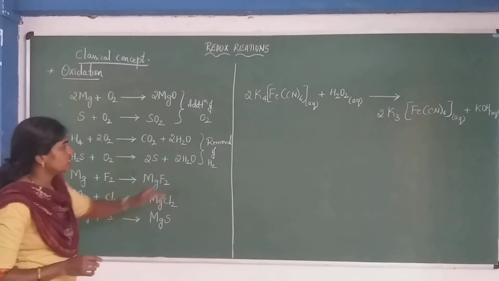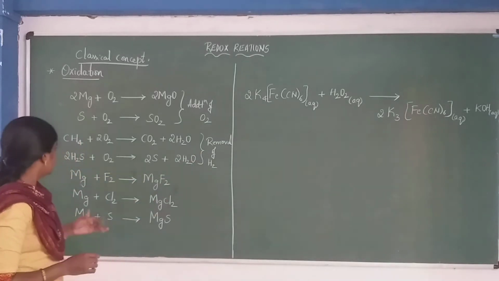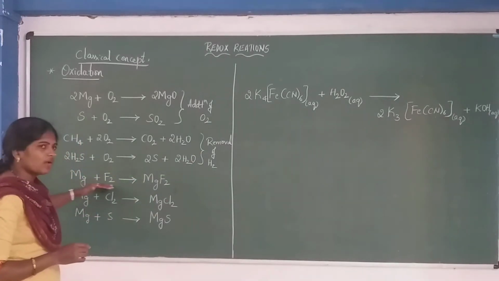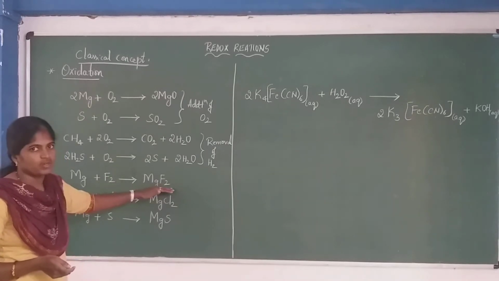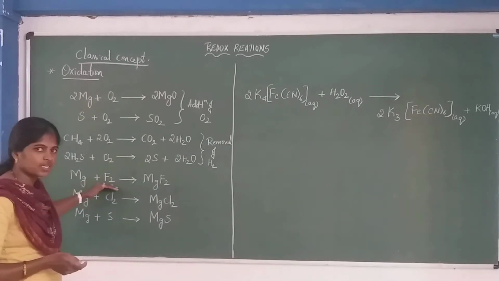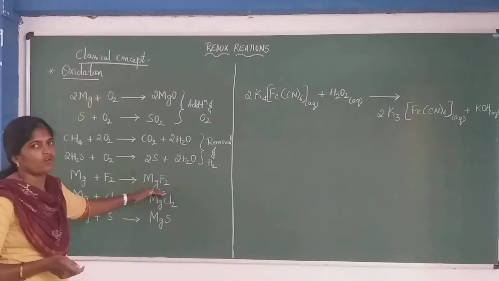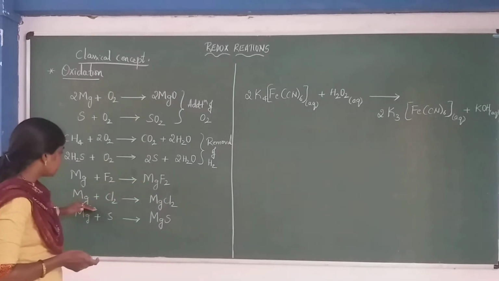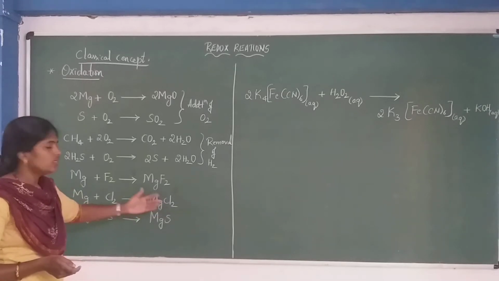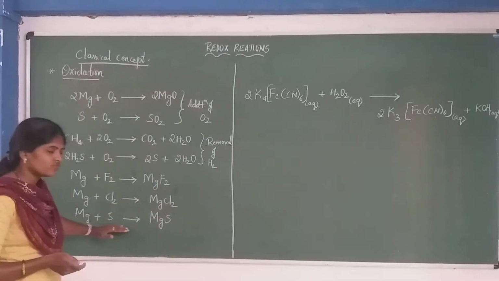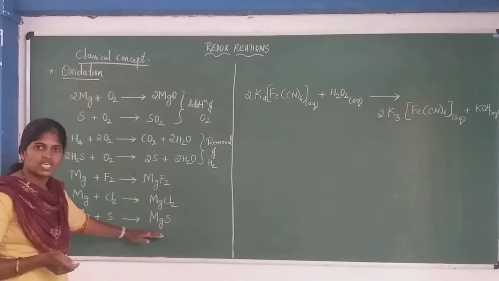Okay, so that is removal of hydrogen. Next, you have magnesium combines with F2 to give magnesium fluoride. Okay, magnesium combines with fluorine to form magnesium fluoride. Similarly, magnesium combines with chlorine to form magnesium chloride. And magnesium combines with sulfur to form magnesium sulfide.